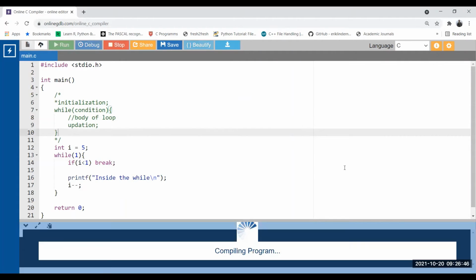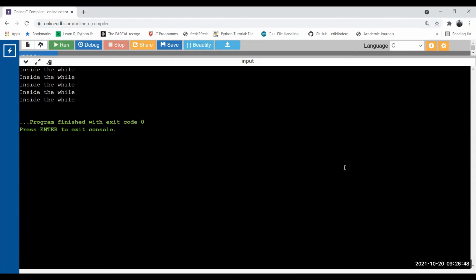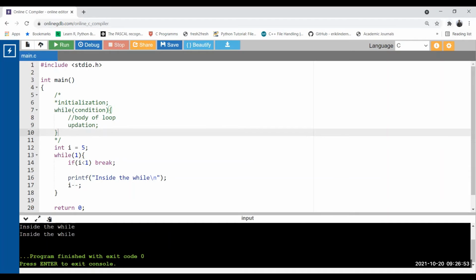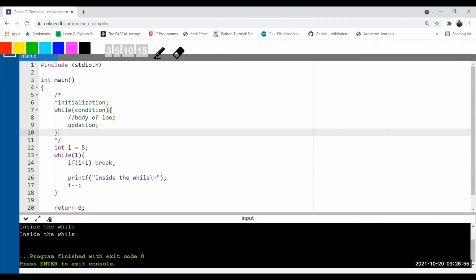Now run. Now see, 5 times get printed. Okay, so now how will this break statement work? Now break statement, see, previously we have implemented with the help of else. Correct. Now see, the value of I is 5 initially, so we are not going to check any condition with while. 5 less than 1, false. So execute these two lines. I minus is 4, so till it is 1, it's going to be printed here.